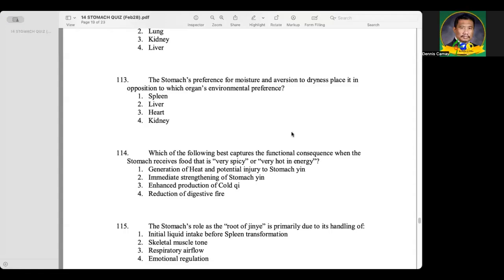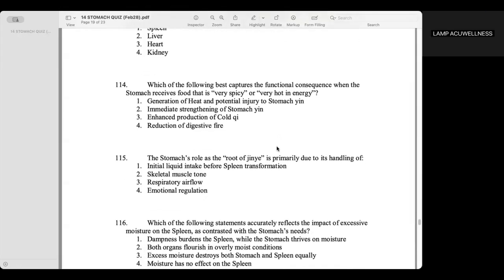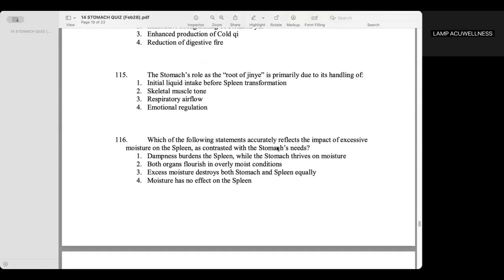The stomach's preference for moisture and aversion to dryness place it in opposition to which organ's environmental preference? Spleen. Which of the following best captures the functional consequence when the stomach receives food that is very spicy or very hot in energy? Generation of heat and potential injury to stomach yin. The stomach's role as the root of jin ye is primarily due to its handling of initial liquid intake before spleen transformation.